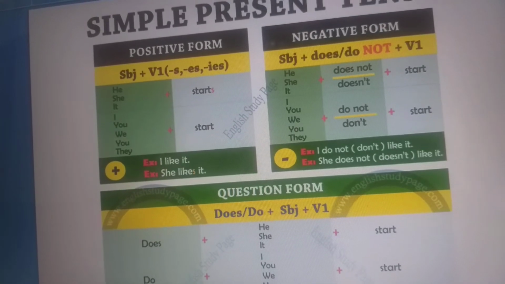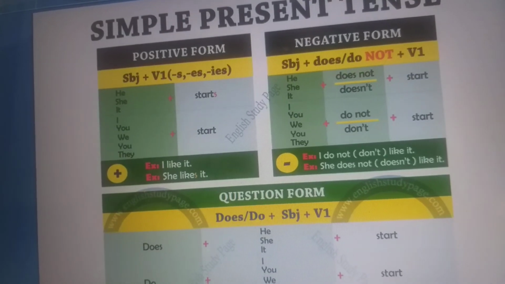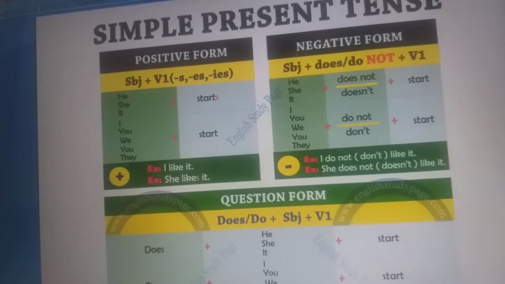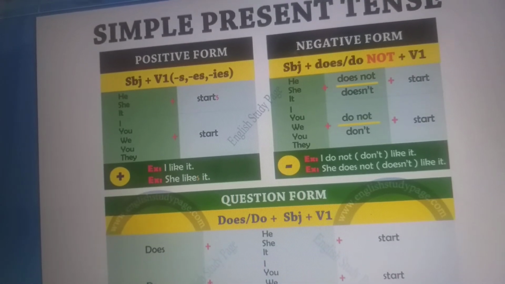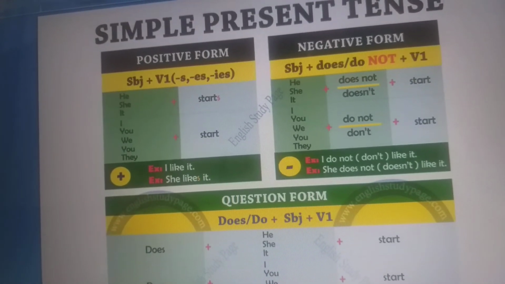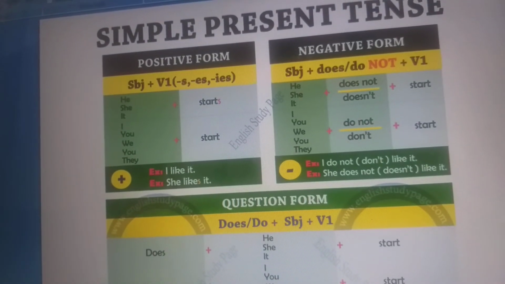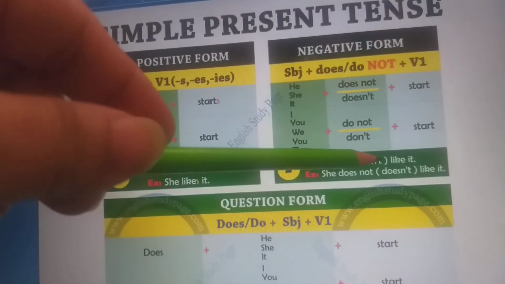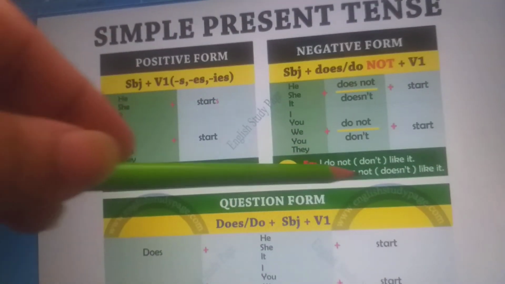Then in the negative form, does not or do not, plus the first verb form is given. Start will be used, like he does not start. He does not like it or doesn't like it. For he, she, it we use doesn't or does not, and for I, you, we, they we use do not or don't. Like in the example, I do not like it, I don't like it. She does not like it or she doesn't like it.